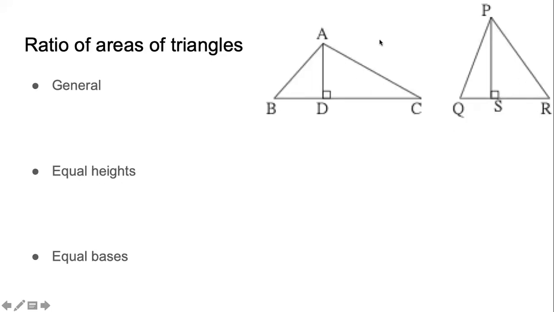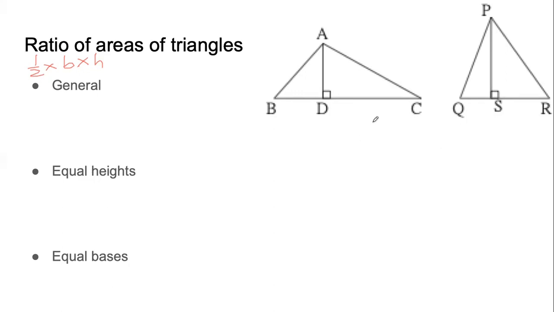In this chapter, what the new things we studied was we started with the ratio of areas of two triangles. Now, here we are combining geometry with algebra. In general, we know that if the base is B and the height is H, then the area of the triangle is 1/2 into base into height. We have to know this now.